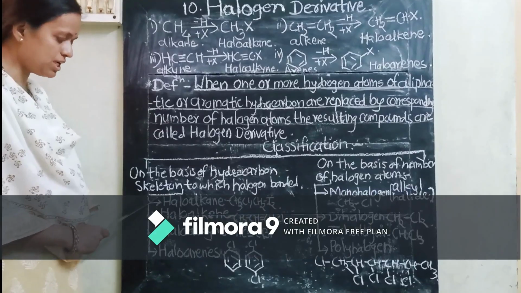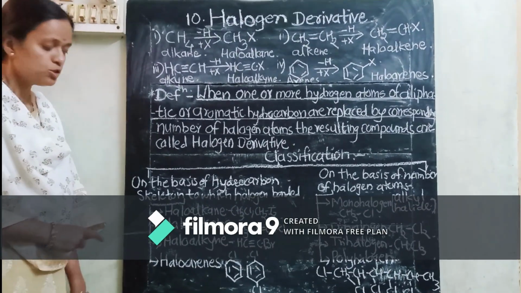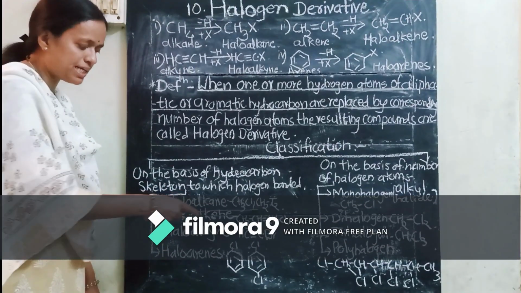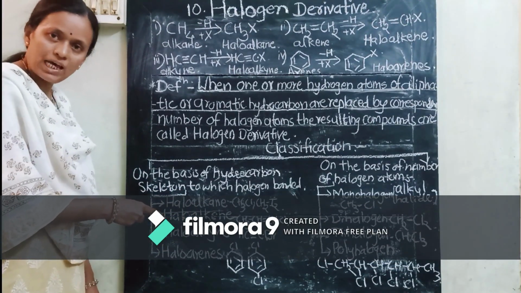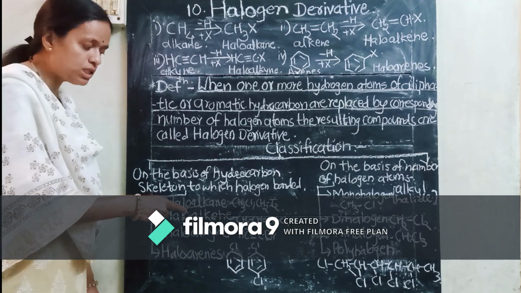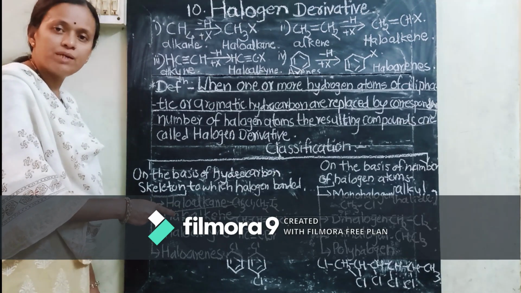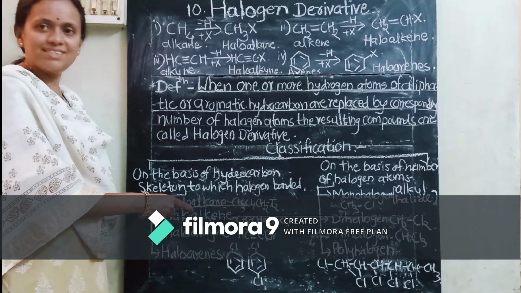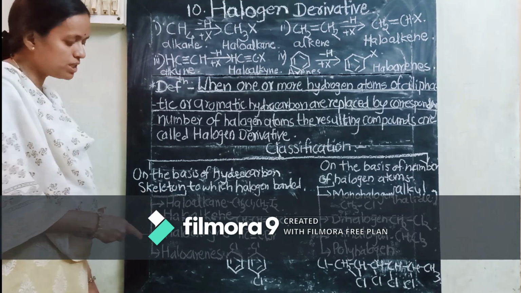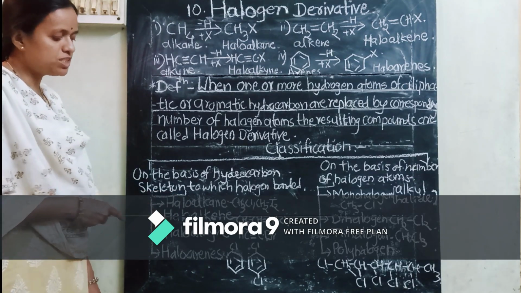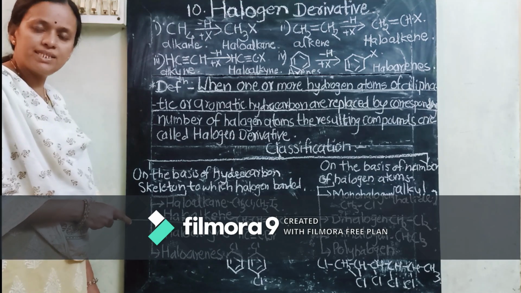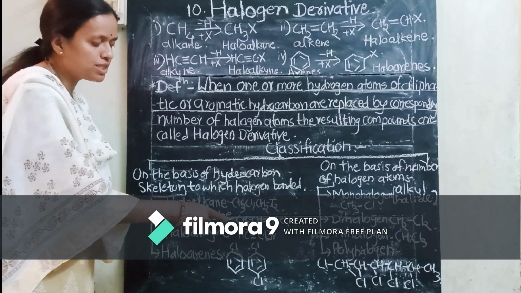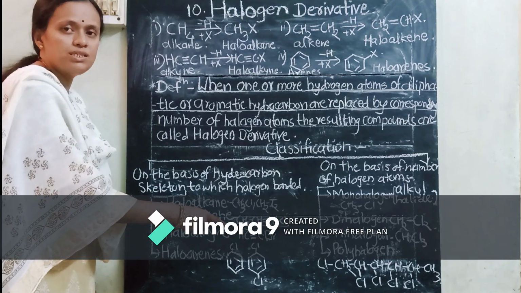See the first class, that is haloalkanes. Students, in haloalkanes, the hydrocarbon skeleton that we want to see: definitely all the valencies of carbon atoms are satisfied by single bonds, where a halogen atom is present, isn't it? So tell me, what about haloalkenes? Which type of hydrocarbon skeleton will be there? Definitely here a double bond is present. So this is an unsaturated hydrocarbon where halogen is present.